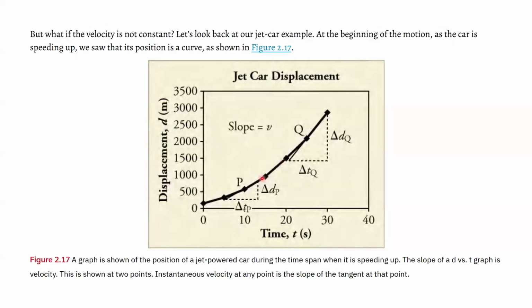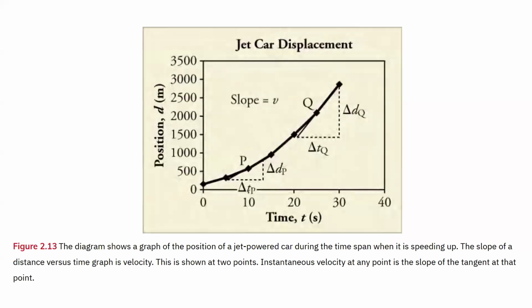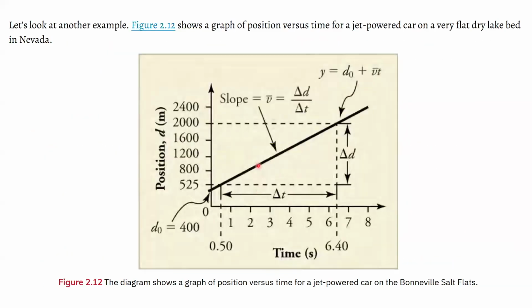No, you had to accelerate to get there. And so going back to our example of the jet car, this is what acceleration looks like. Now the velocity is changing, and we know the velocity is changing because the slope is changing. Go back to this one.